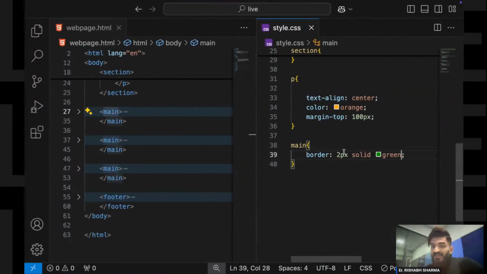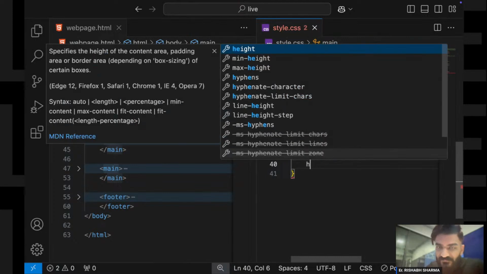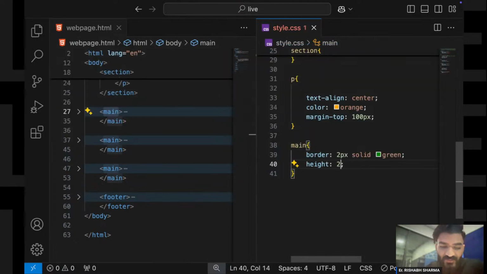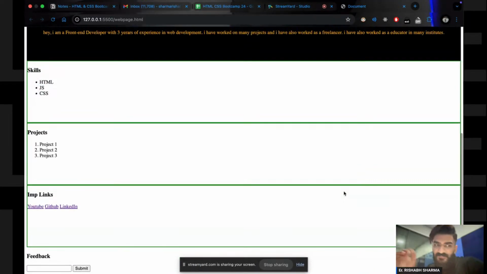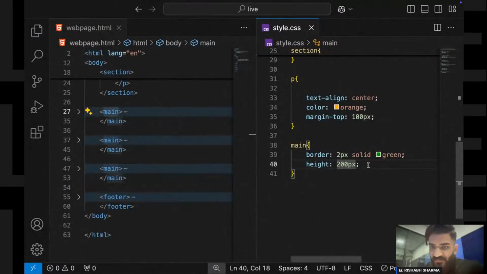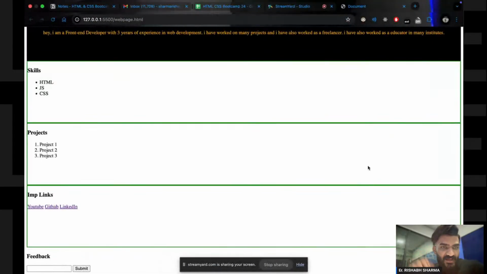Okay, perfect. So now what I will do, again I will say height to be say 200 pixels. So yes, this has become 200 pixels in height, which is perfect. No problem, it's done.